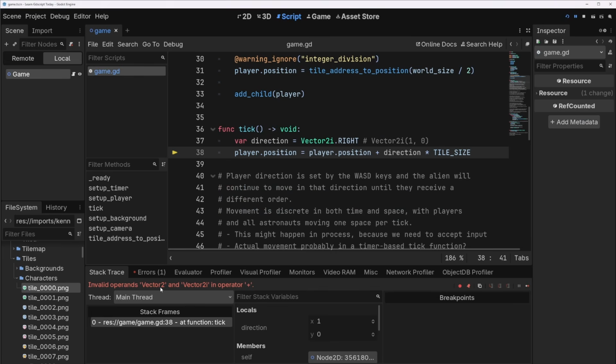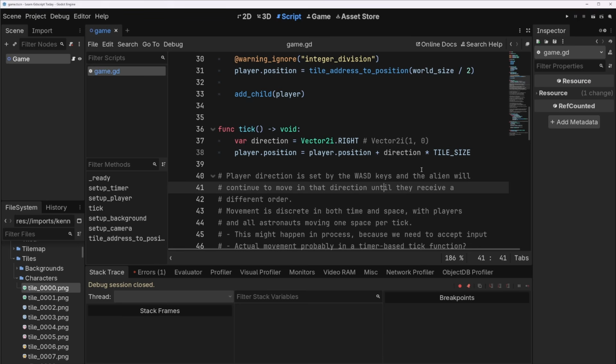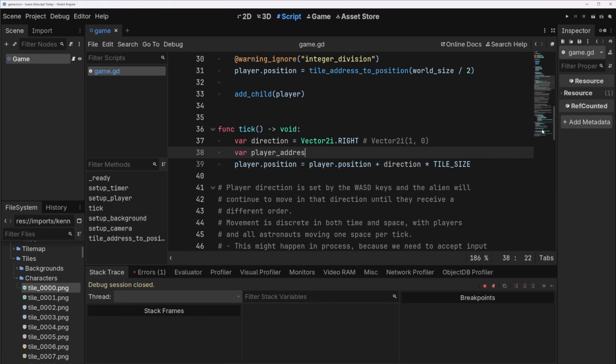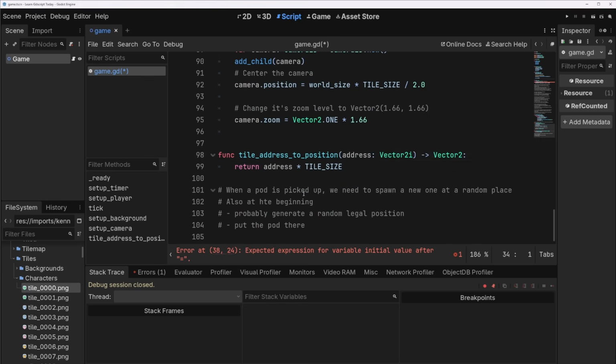No. Oh, yeah. It doesn't work because we're trying to add a Vector2 and a Vector2i, and that doesn't work. So let's think of a cleverer way to do this. One thing I would like to do is not deal with player position directly when I'm doing any logic. I want to turn it into our tile address, and then later I can set it back again. So let's figure that out. So we'll have a new variable called player address, and it's going to equal, well, we have a function to get from address to position, but we need one to get from position to address.